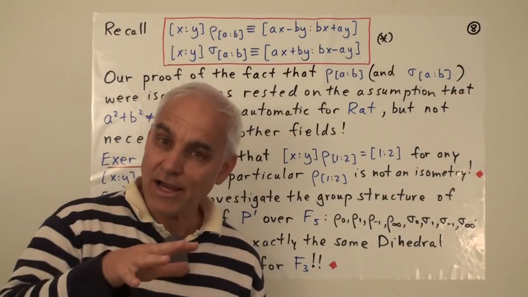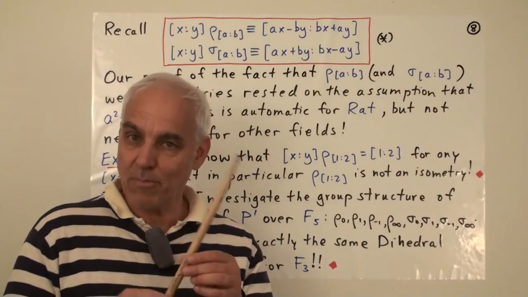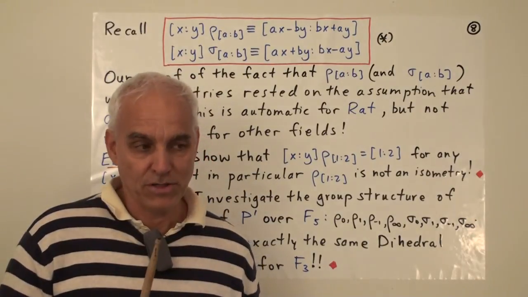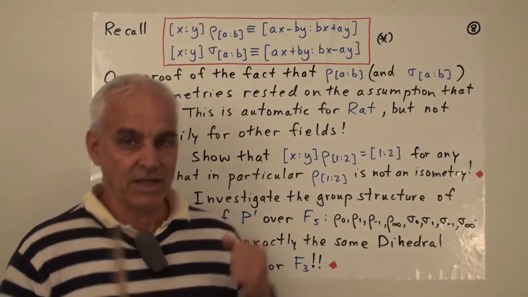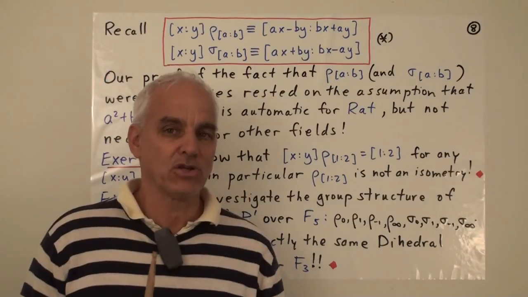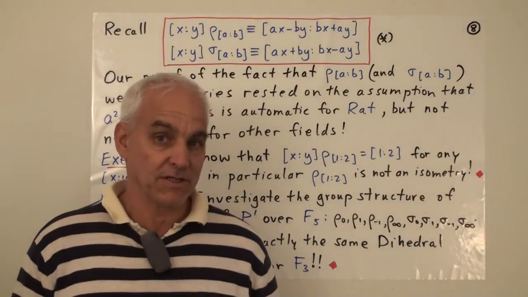Namely, different kinds of metrical structure that we can impose on our projective line. In other words, we're going to move towards relativistic geometry, still in the one-dimensional setting, which turns out to be quite important for relativistic physics.